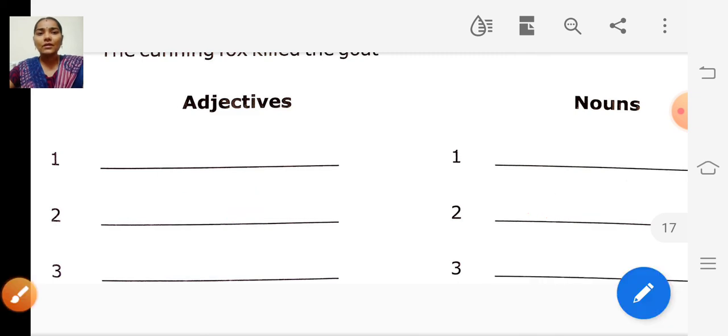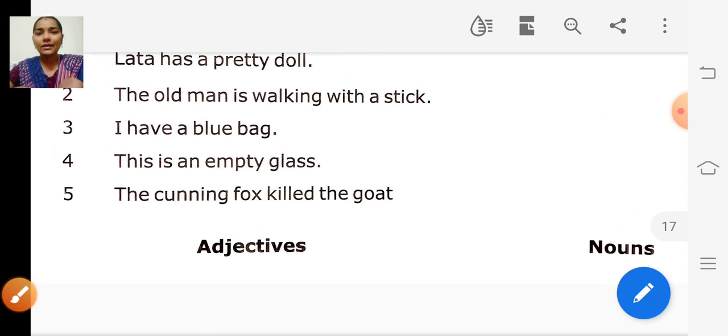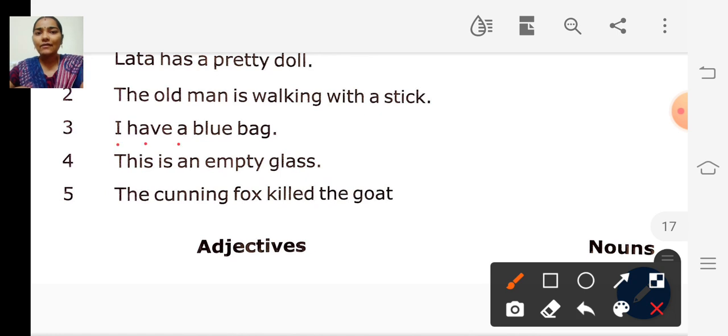And look at the third sentence. I have a blue bag. Which one is the adjective? How is the bag? It is blue in color. So the word blue describes the noun bag.